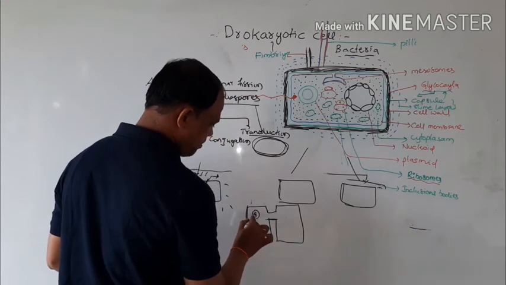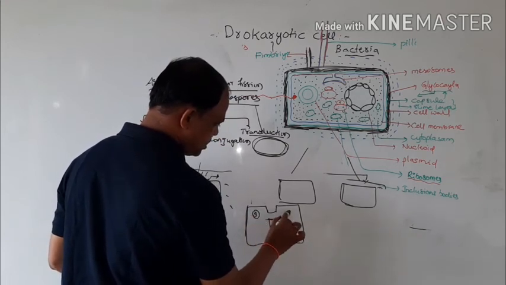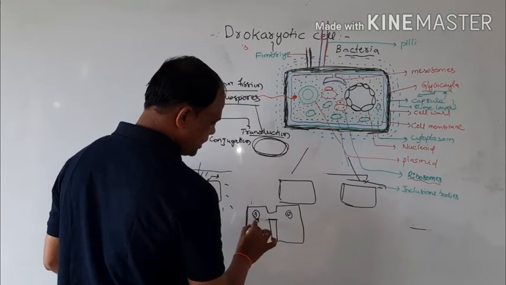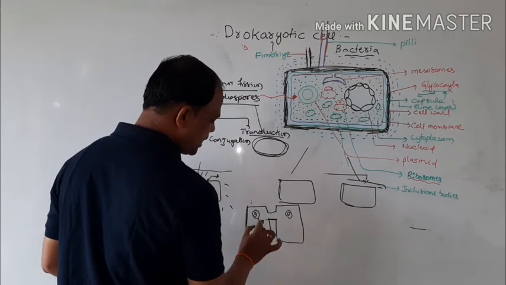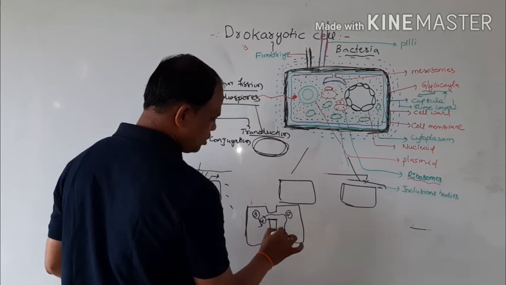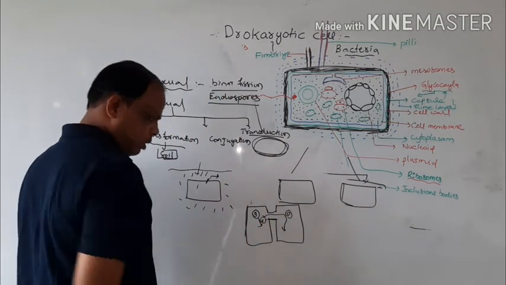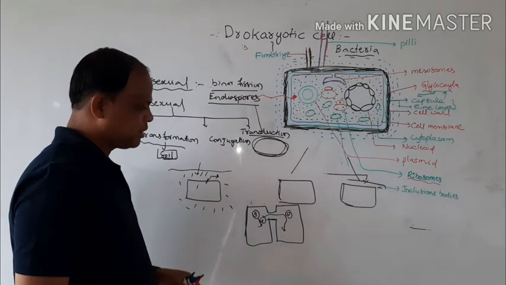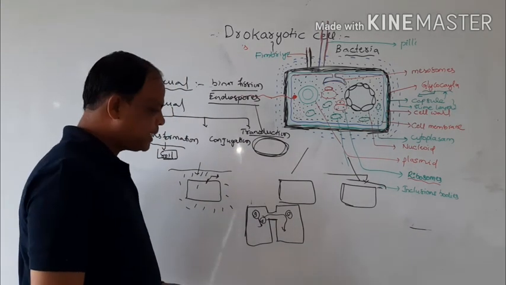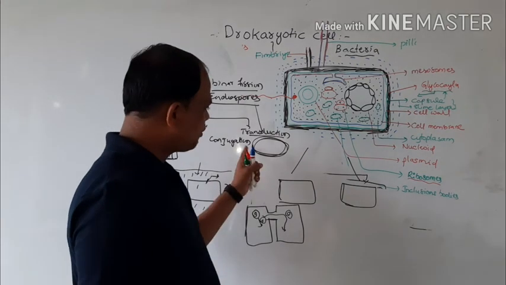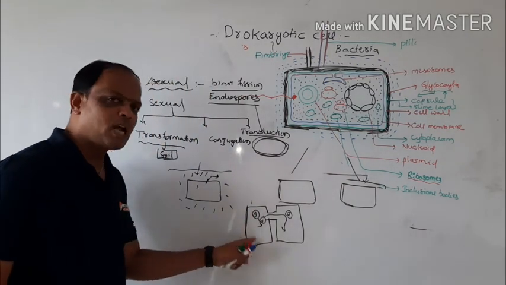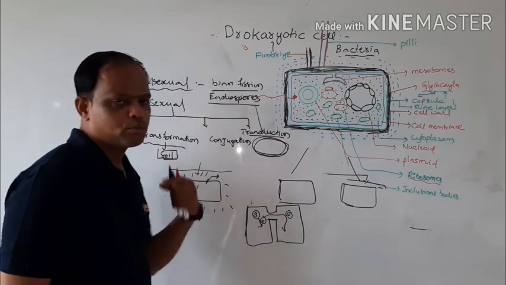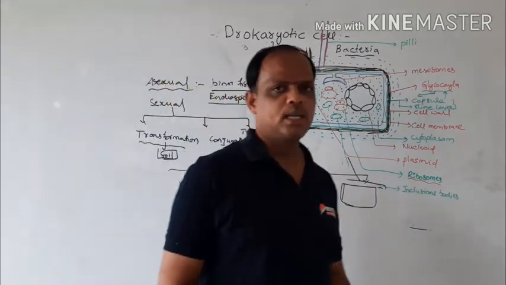So this is one bacterium and this is another bacterium. The plasmids are replicated, and they transfer from one organism to another. That is called the conjugation process. Transduction means that with the help of bacteriophages, genetic material is transferred from one organism to another.